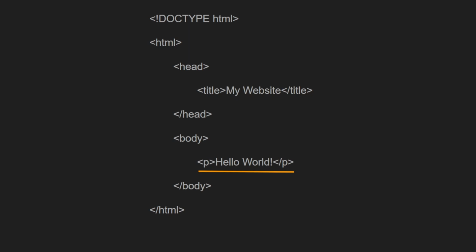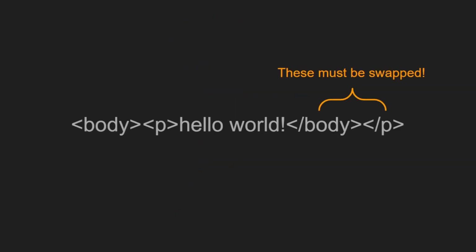Now, before we wrap up, there's one thing we have to be really clear about. Tags must be nested correctly. In a situation like this, the page will never display right because the body is never technically closed. And you can tell this by putting every tag on its own line and then indenting every new opening tag to see where the pairs are. Now, you'll notice that the closing body tag in this example is mismatched. It's closing nothing, while the opening body tag does have an actual closing tag, but it's not in the right order.